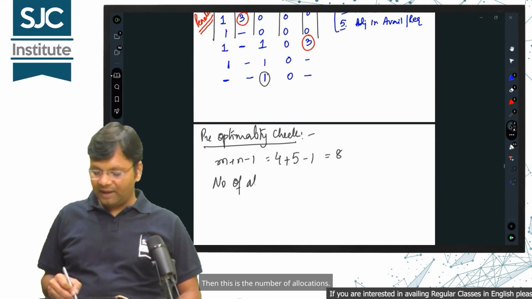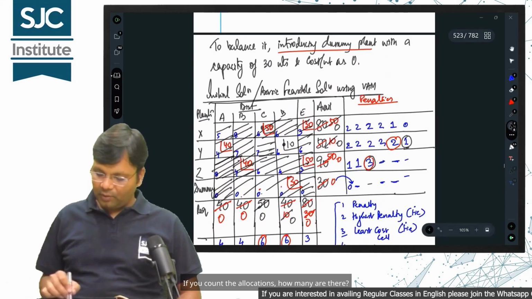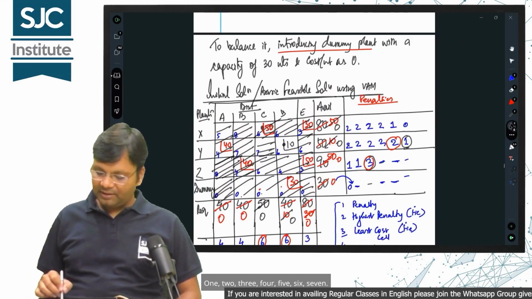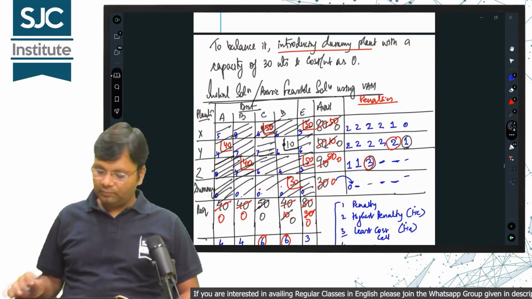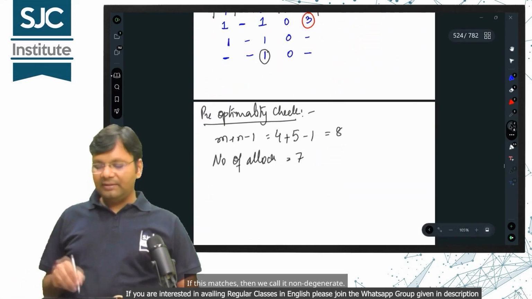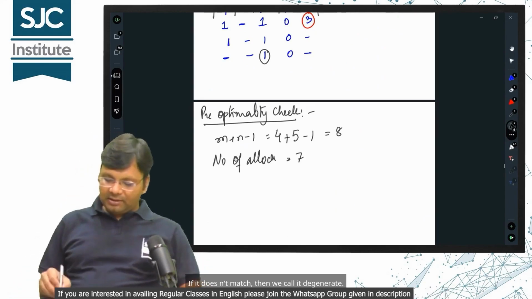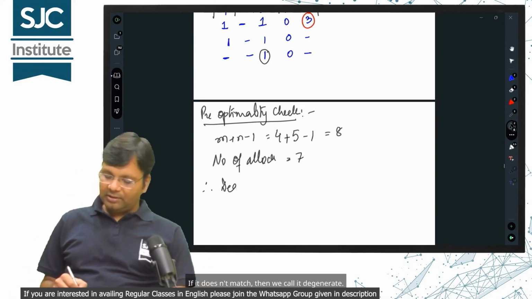Then this is the number of allocations. If you count the allocations, how many are there? 1, 2, 3, 4, 5, 6, 7. So the number of allocations is 7. If this matches, then we call it non-degenerate. If it doesn't match, then we call it degenerate.